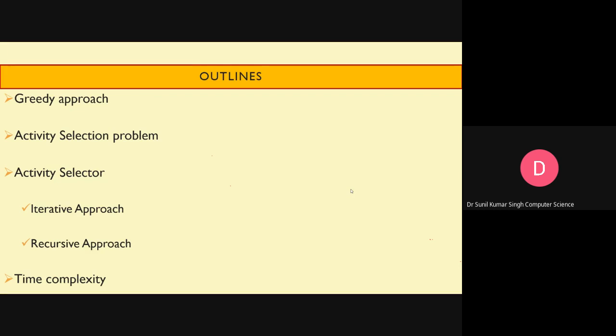We will discuss the fundamental parts of greedy selection, and then two approaches for solving the activity selection problem, that is the iterative approach and the recursive approach. And in the end we'll talk about the time complexity of these approaches.